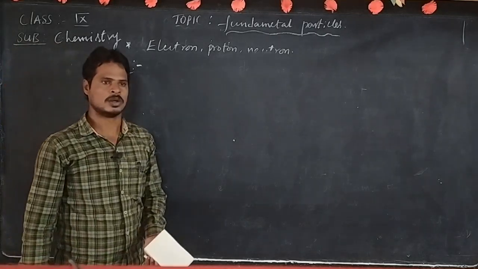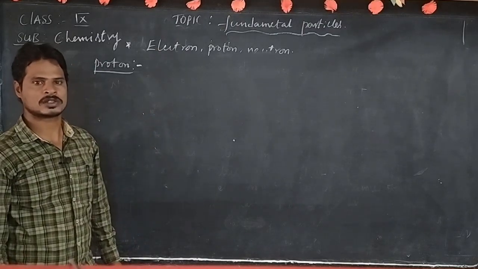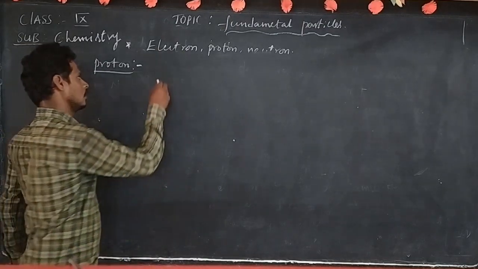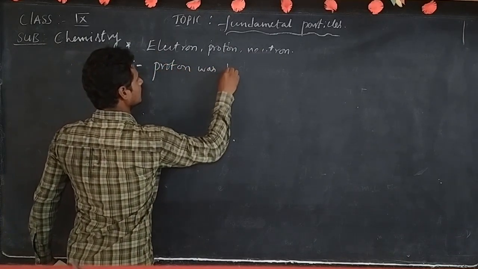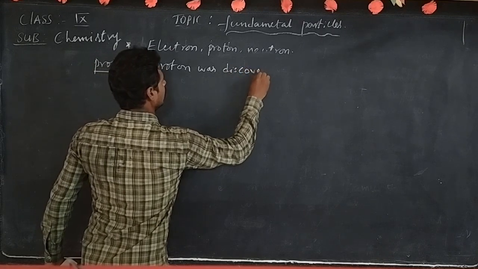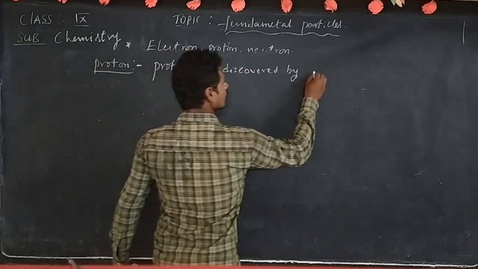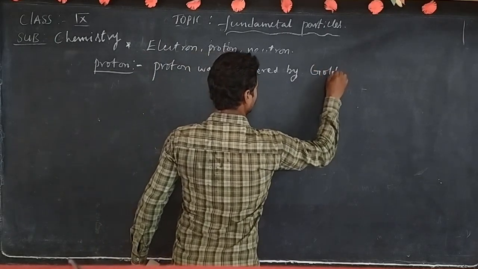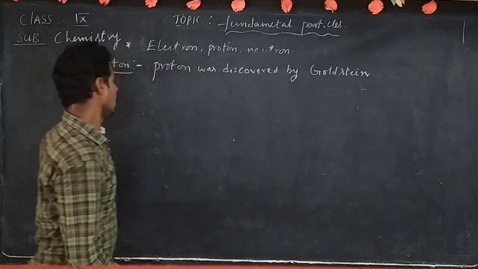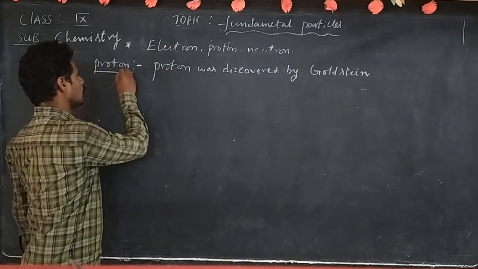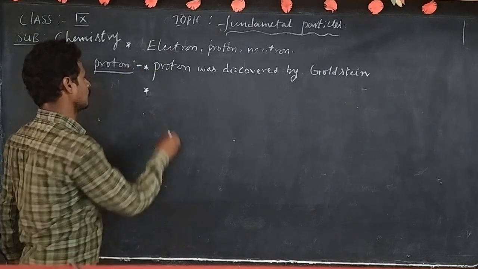Next, properties of proton. Who discovered the proton? Proton was discovered by Goldstein. How can you identify the proton? By the anode ray experiment.